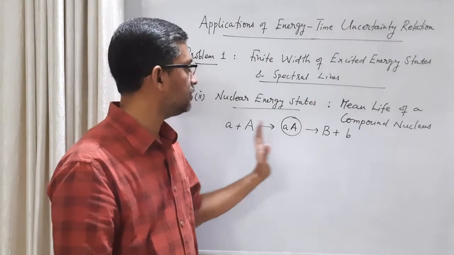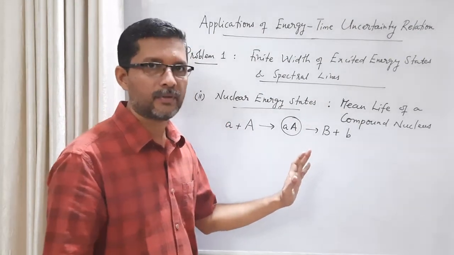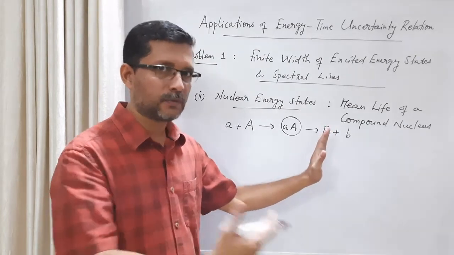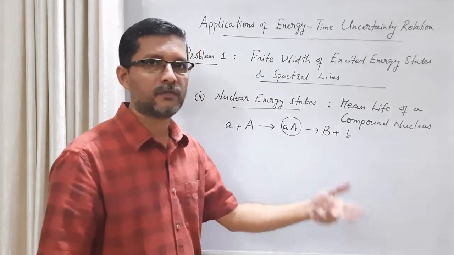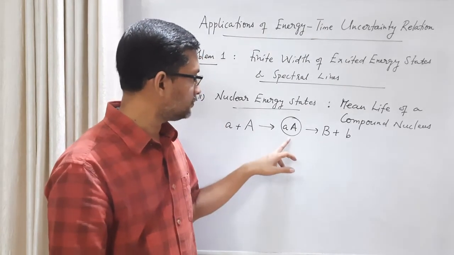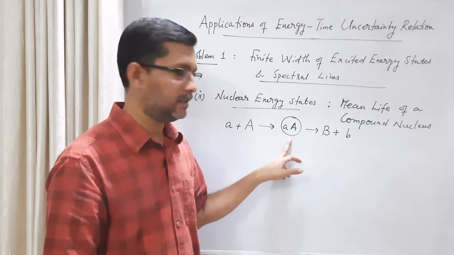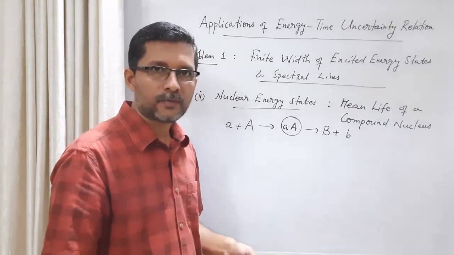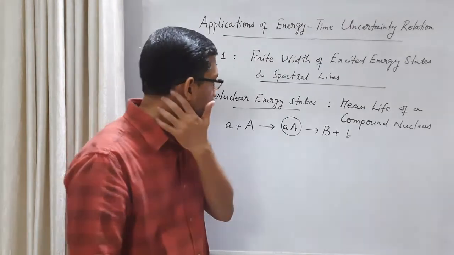In this case, nuclear transmutation can happen. One type of nucleus can be transmuted to another type of nucleus. It's called artificial transmutation of nuclei. What we are interested in is this intermediate state. This is called a compound nucleus. We want to calculate the lifetime of this compound nucleus.